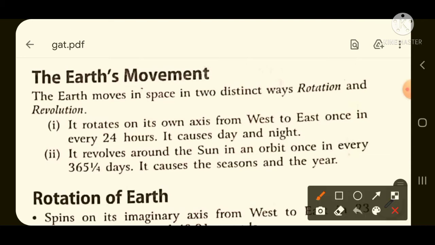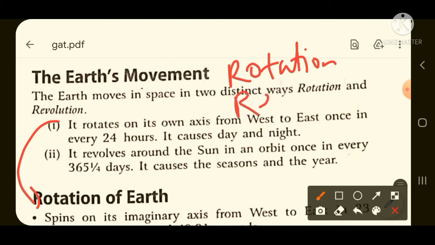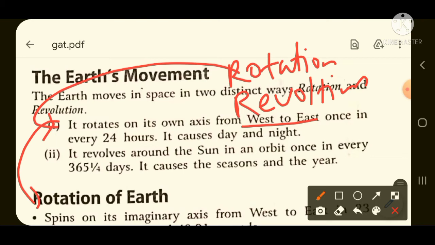So the first point is talking about the rotation of the earth, and the second point is talking about the revolution of the earth. Just now I told you that earth has two movements. The first movement is called rotation and the second movement is called revolution. So the first point written here is due to rotation. What is rotation? Rotation means the earth rotates on its own axis from west to east. This is again a very important point, and questions from this are highly expected in upcoming examinations.